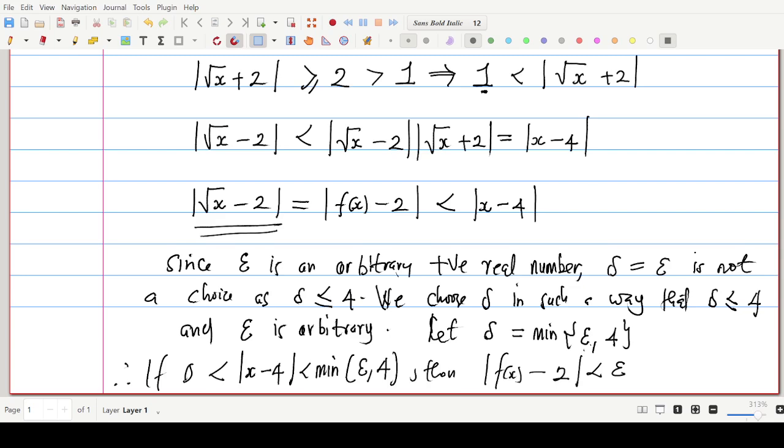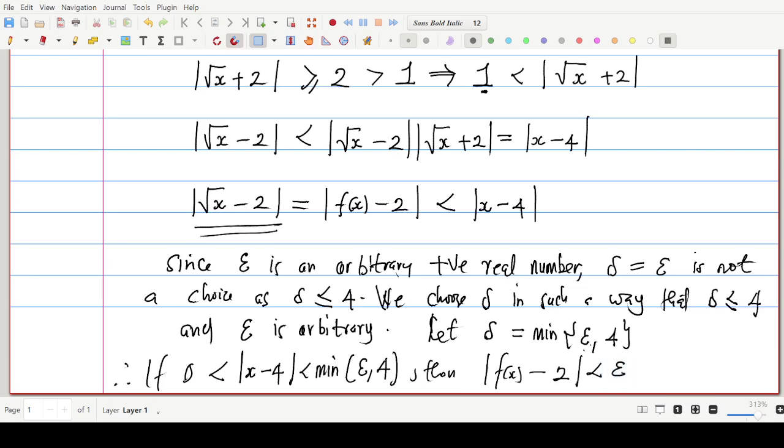But if epsilon is bigger than 4, our delta will be 4. Also, this inequality will hold, and it will guarantee this condition over here. Now, because for every epsilon that is positive, there exists a delta. In this case, the delta is the minimum of epsilon and 4. There exists a delta that guarantees that the modulus of f of x minus 2 is less than epsilon for every or each positive epsilon. Because that always happens, no matter how small the epsilon, there must be a delta that will guarantee it.